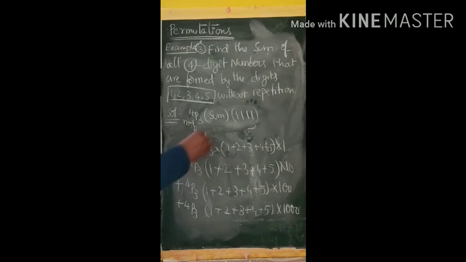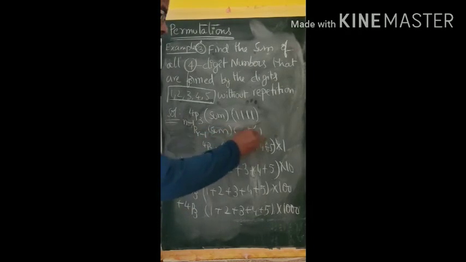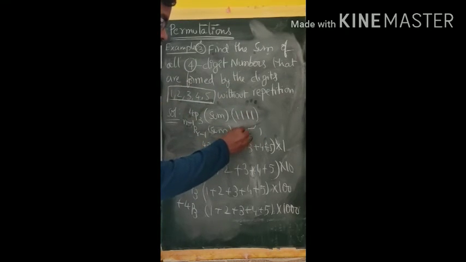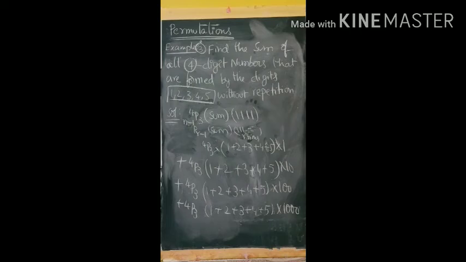So r minus 1 into the sum of all the digits into, here how many times did you write the 1? 4 times. For a 4 digit number, you wrote 1 four times. I'll write 1, 1, 1, and so on, r times.